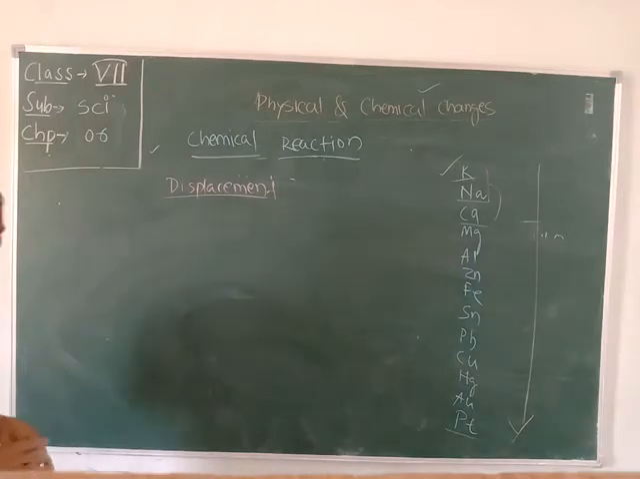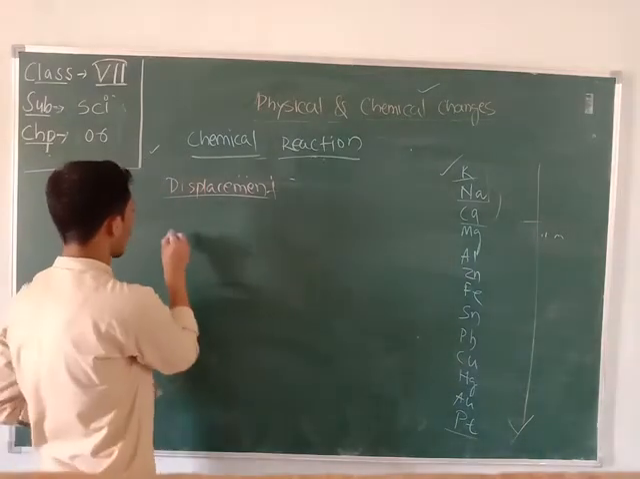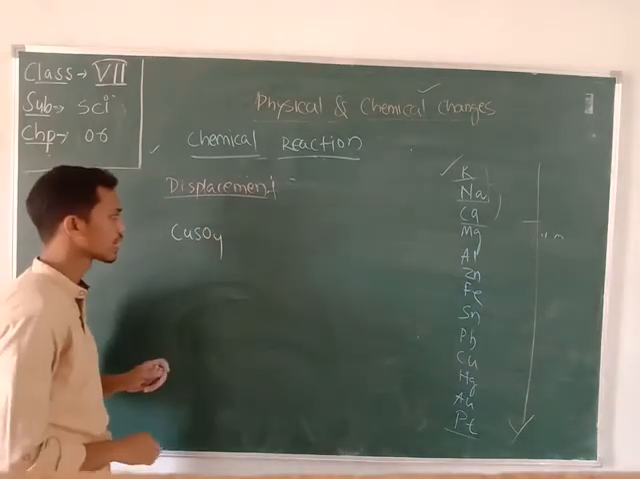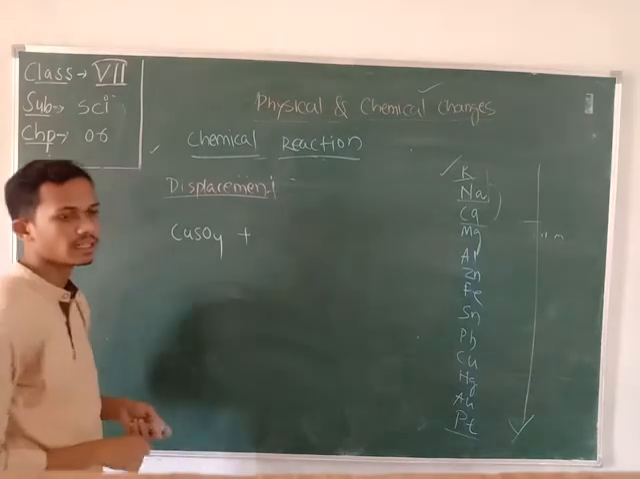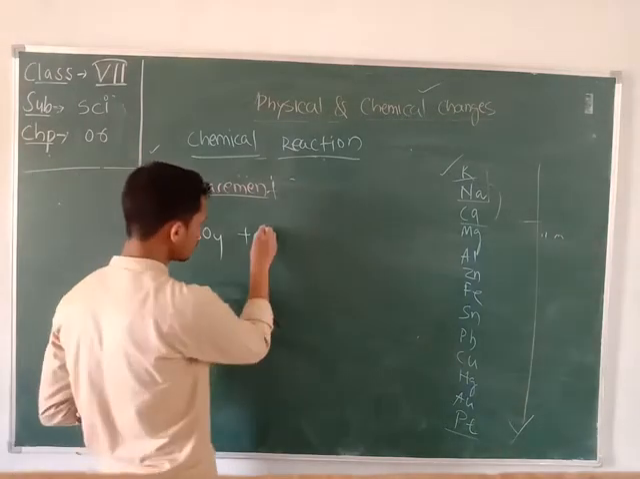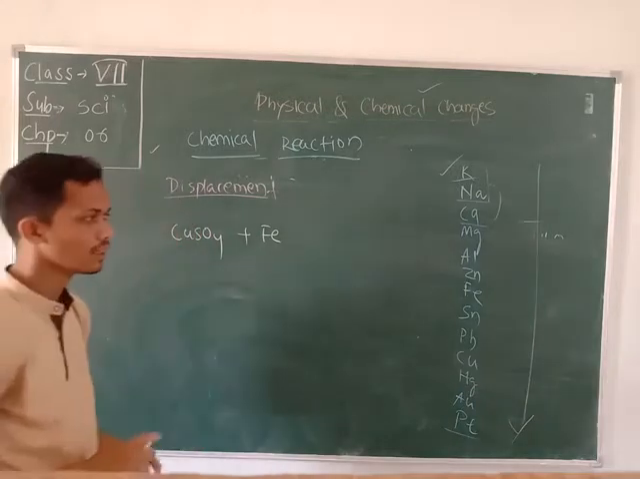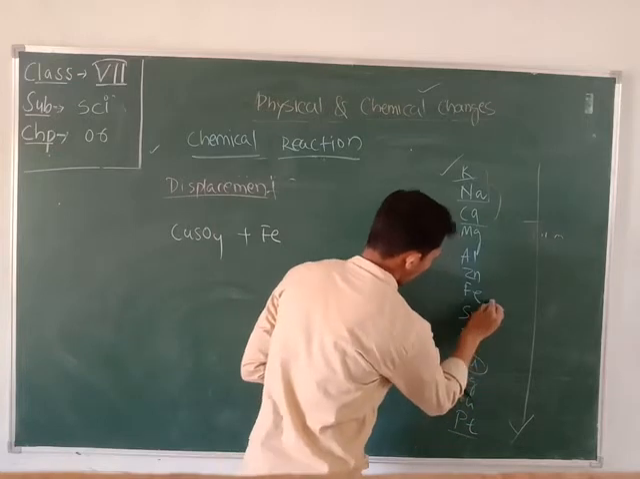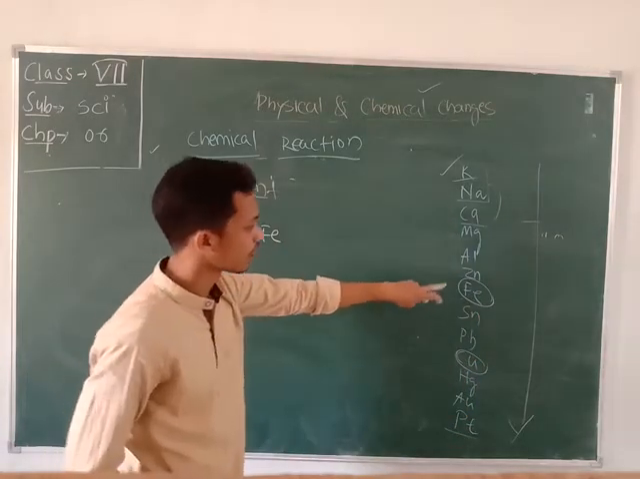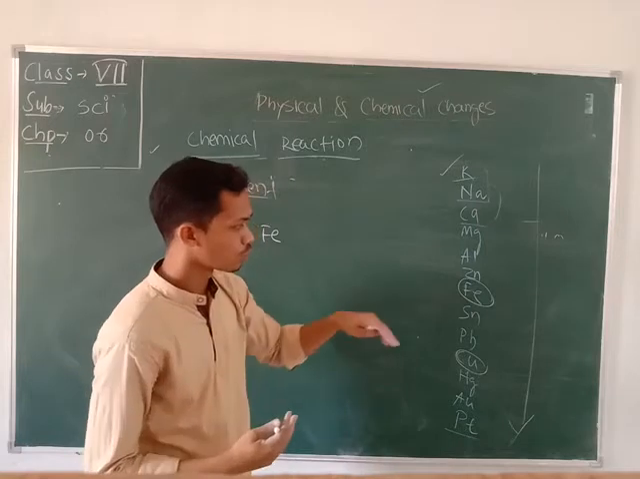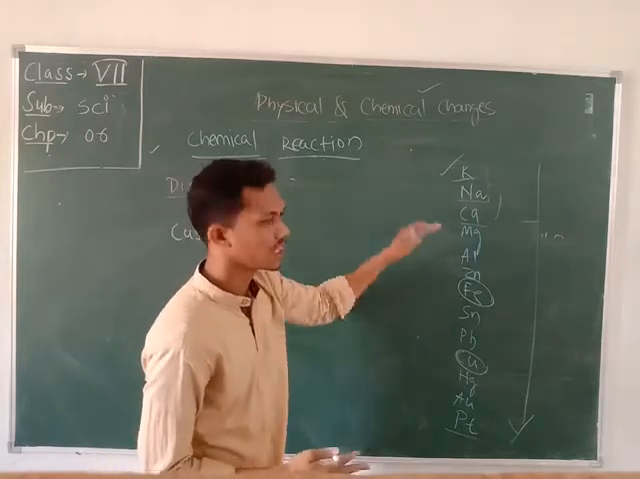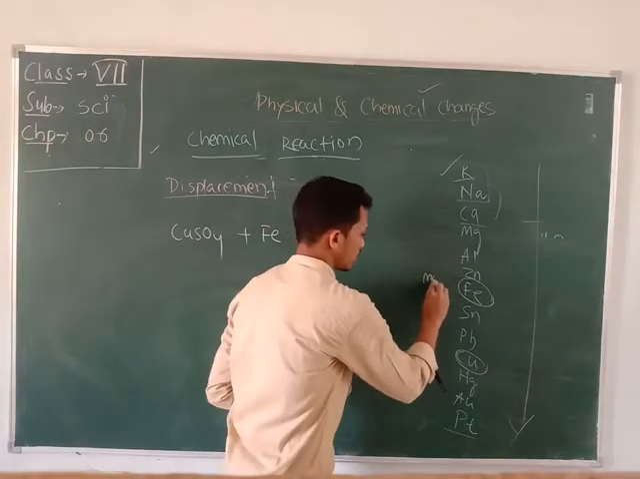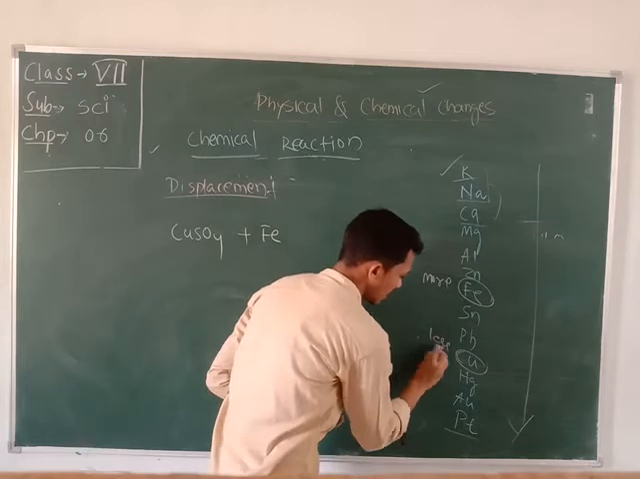Here we discuss it. Take the example of copper sulfate, CuSO4. Here the copper sulfate is a solution, and it reacts with iron. Just focus that copper is here and iron is here. Between copper and iron, which is more reactive? The substance present at the upper part is more reactive. Here iron is present at the upper part, so iron is more reactive and copper is less reactive.